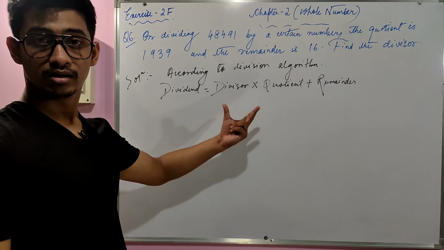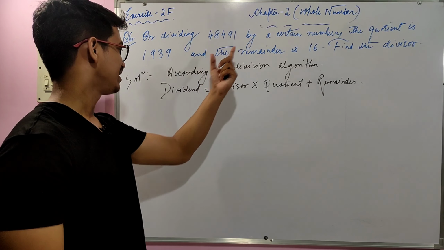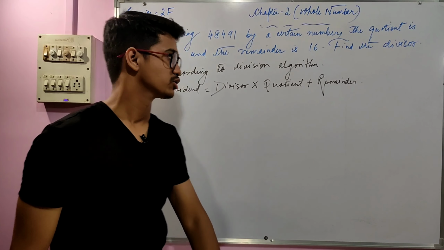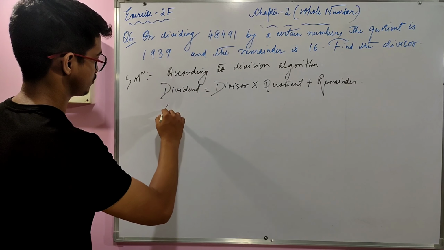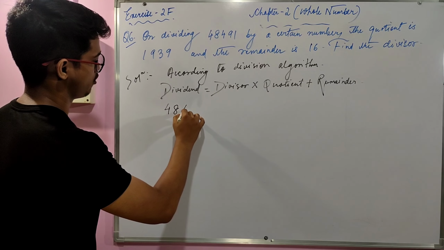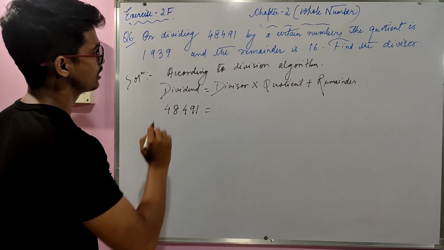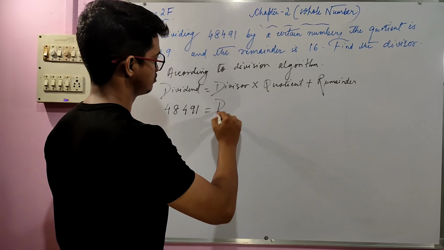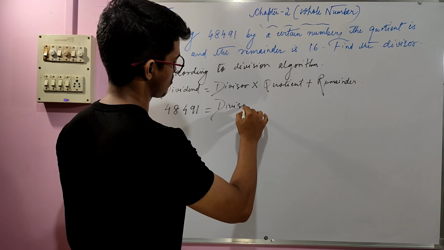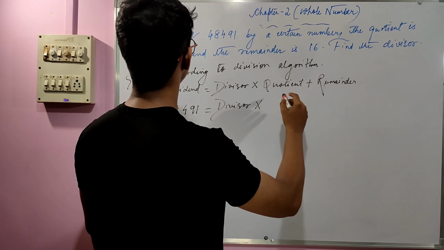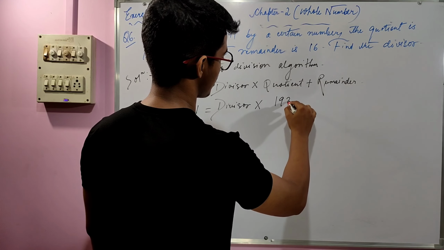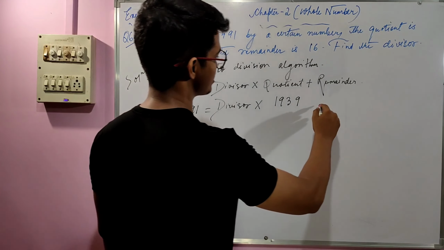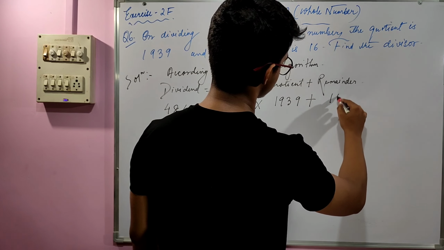So we just put the values in their original positions. So here 48491 equals divisor, which we don't know, into quotient, which we know, that is 1939, plus remainder, which is 16.